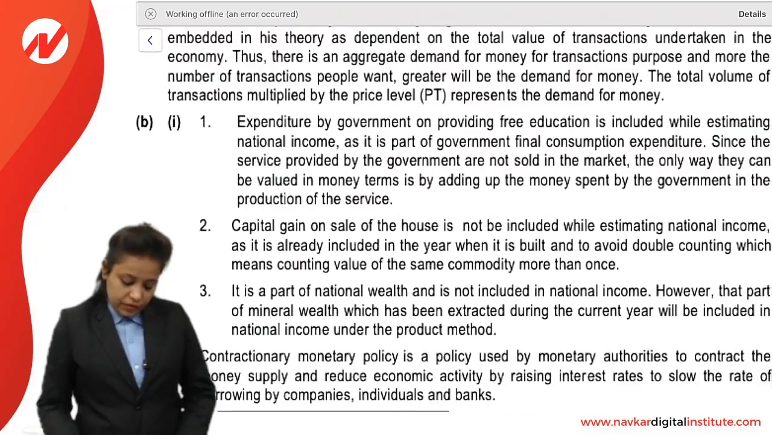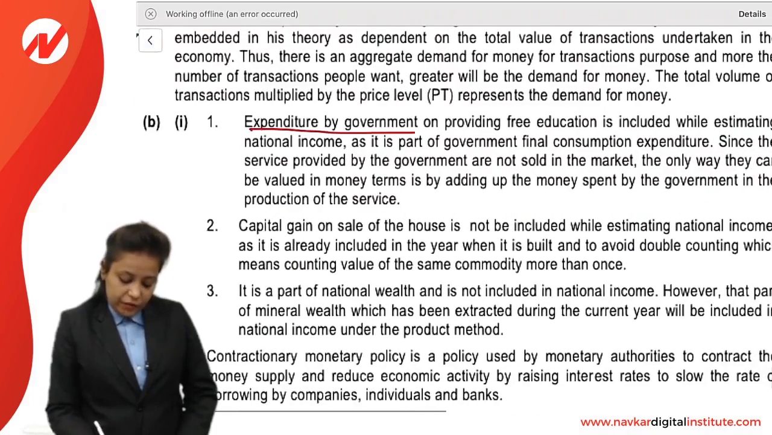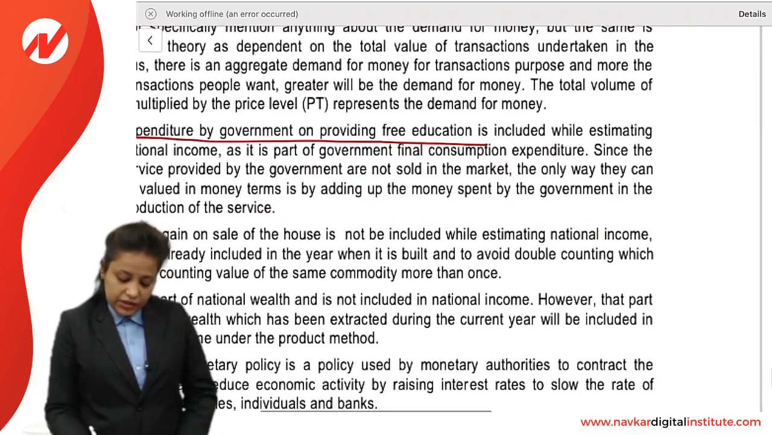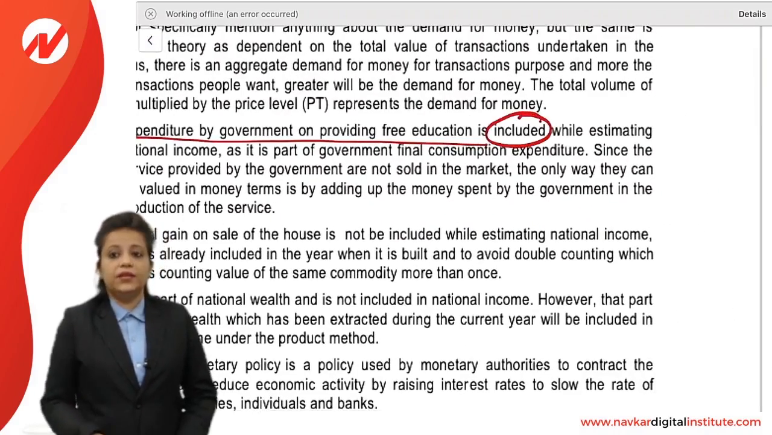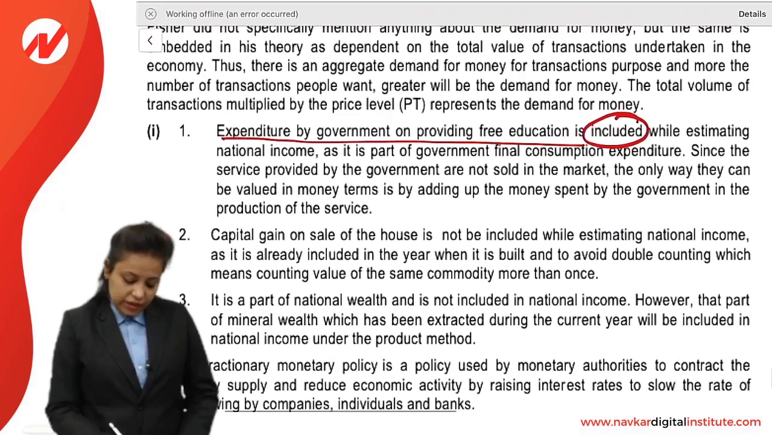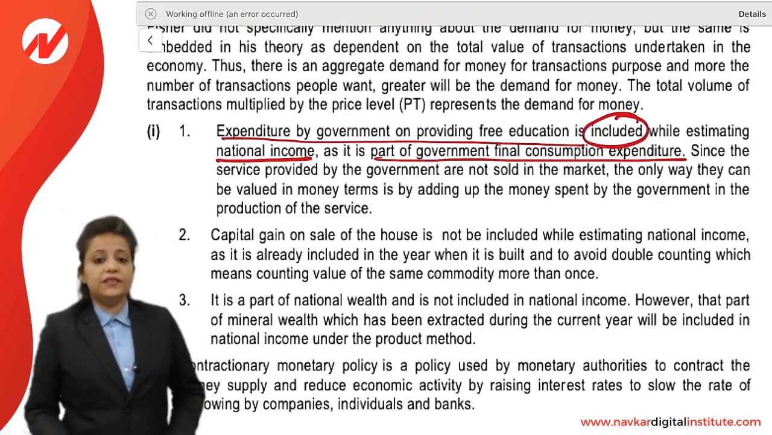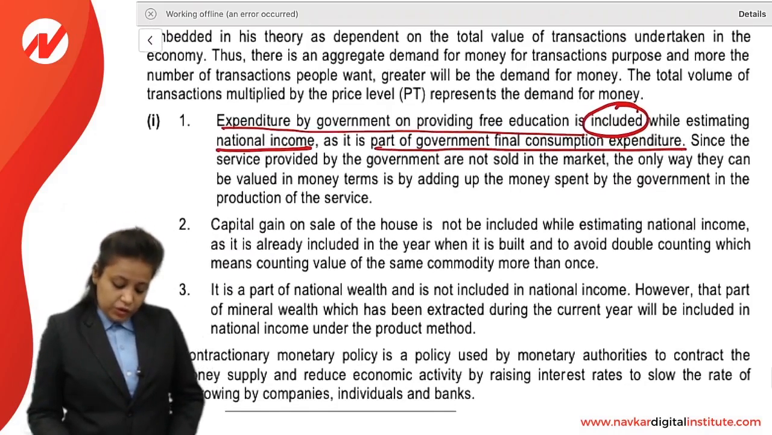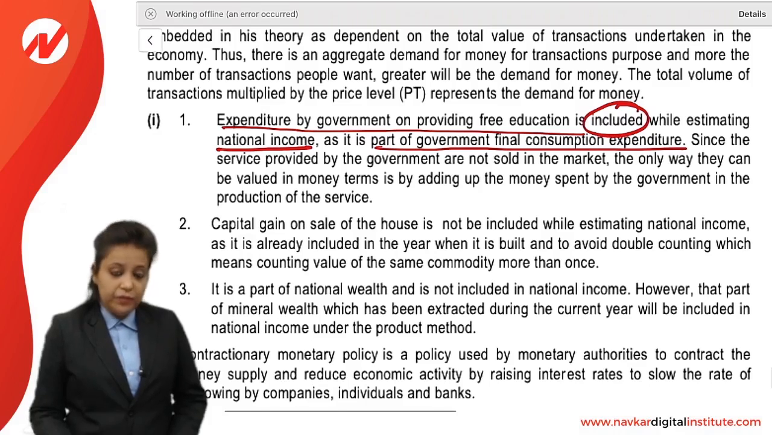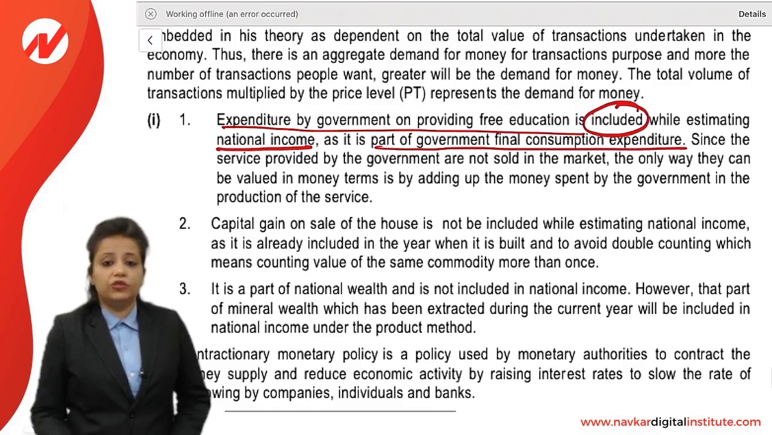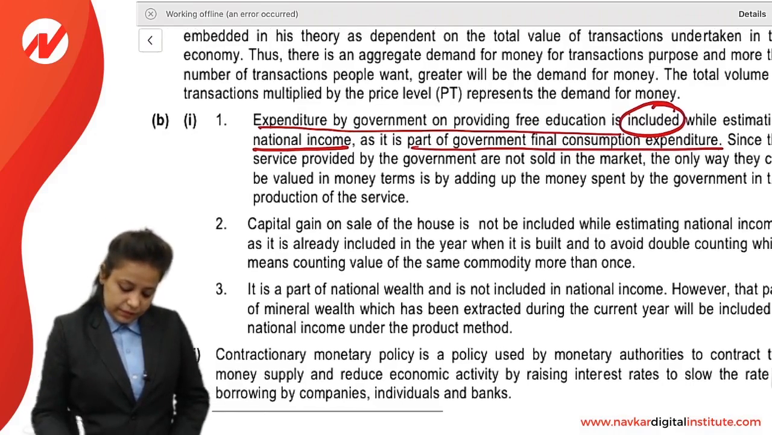So first, expenditure by government on providing free education is included. This is included while estimating national income, as it is part of government final consumption expenditure. Since the services provided by the government are not sold in the market, the only way they can be valued in money terms is by adding up money spent by government in the production of the service.